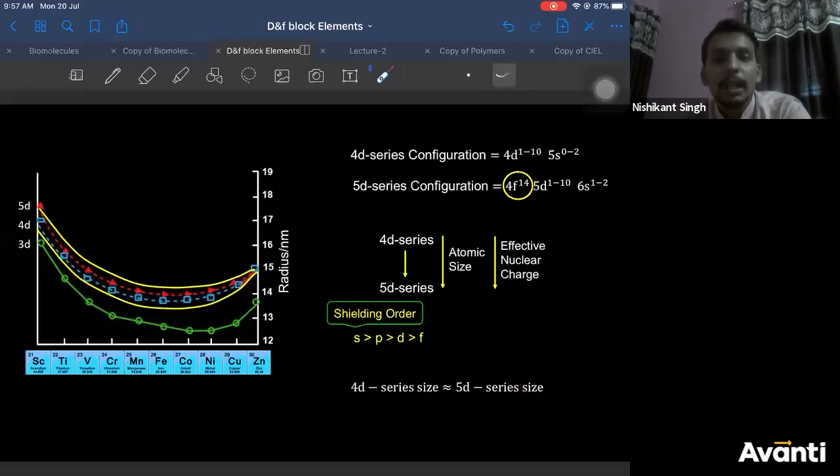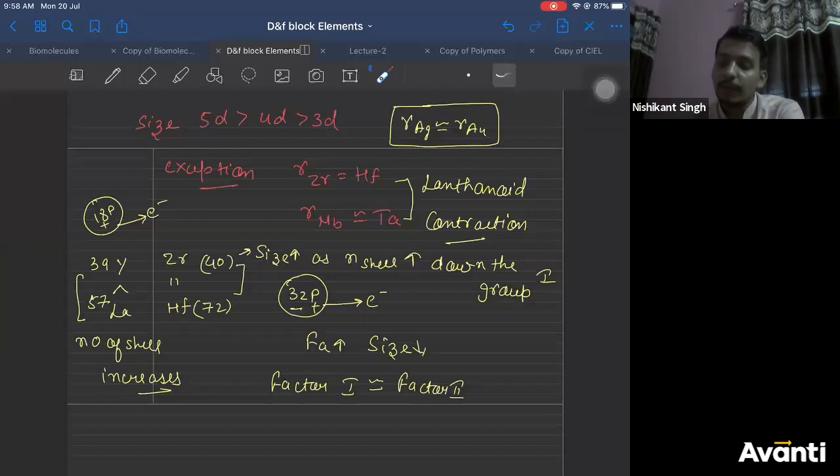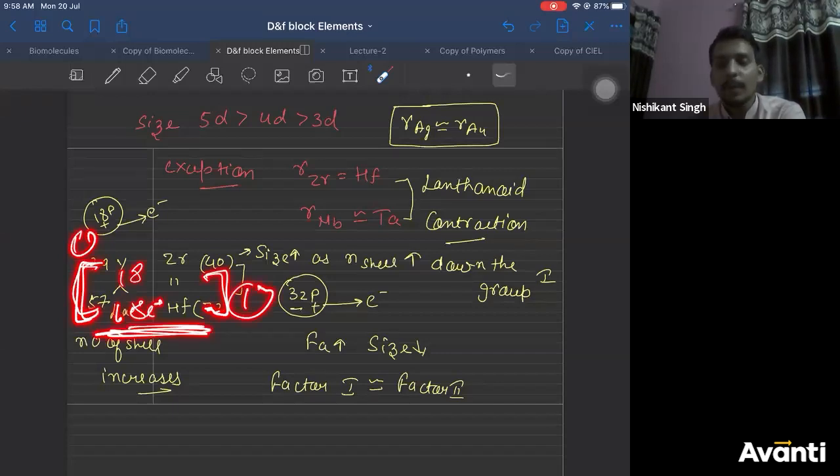As proton increases, electron will also increase. Then how is size affected down the group? See, protons increase, right? And electrons also increase. But you are not understanding one thing, that you are comparing it with this group. So here also 18 proton, 18 electron. But the increase in number of shells here and here is constant. How many shells increase here? One here. How many shells here? One here. So between these two, if you are comparing, the number of shells is increased by the same amount.